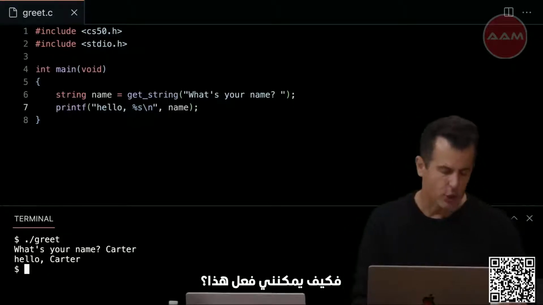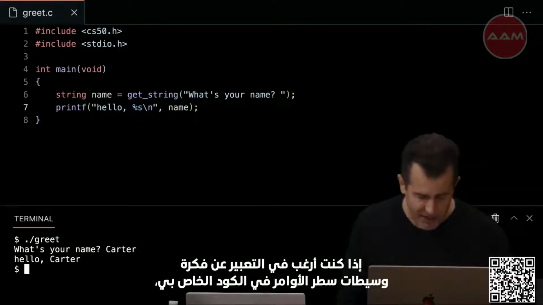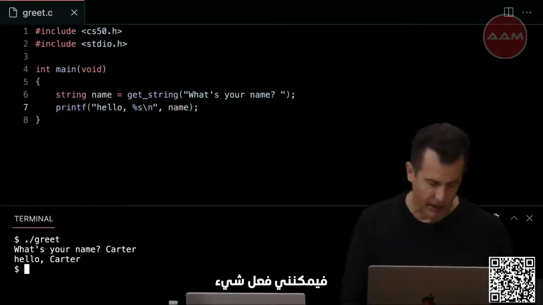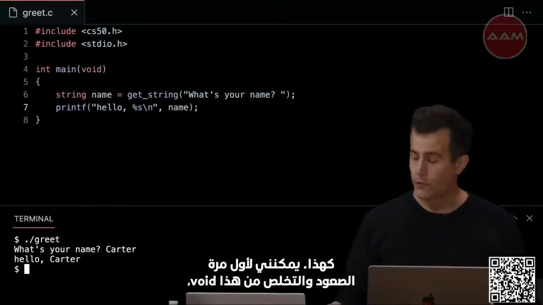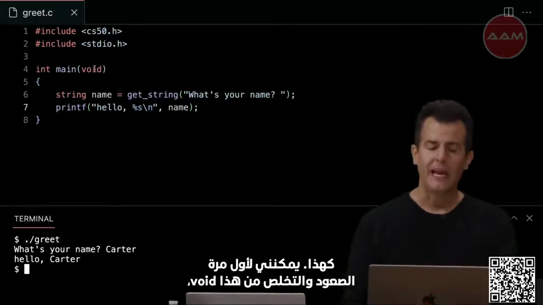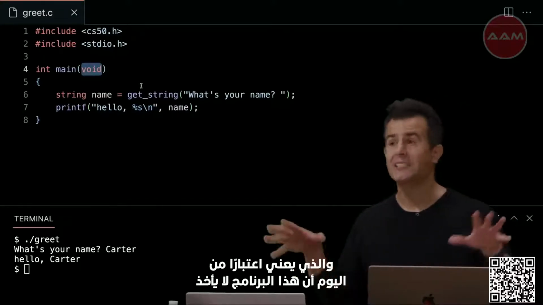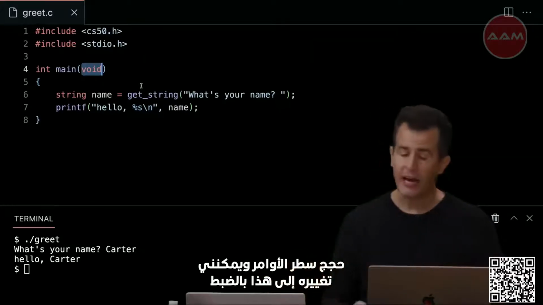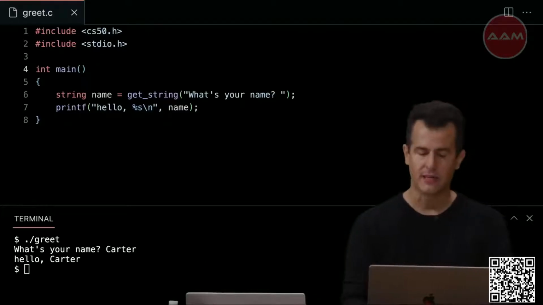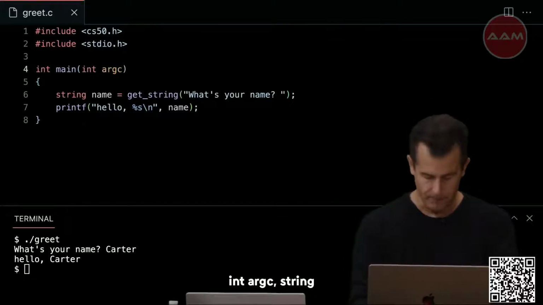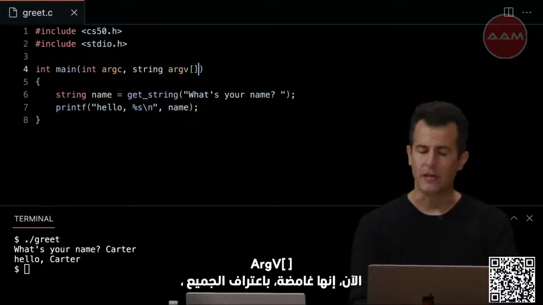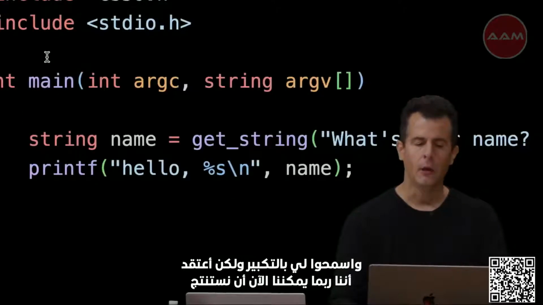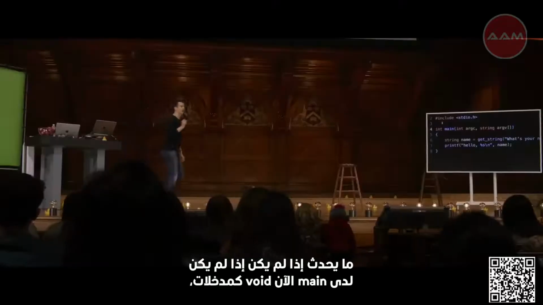So how can I do this? Well, if I want to express the notion of command line arguments in my code, I could do something like this. I could, for the very first time, go up and get rid of this void, which as of today means this program takes no command line arguments. And I can change it to exactly this. int argc, string argv with brackets. Now, it's cryptic, admittedly, and let me zoom in. But I think we can perhaps infer now what's going on.